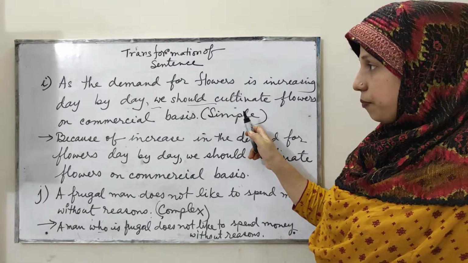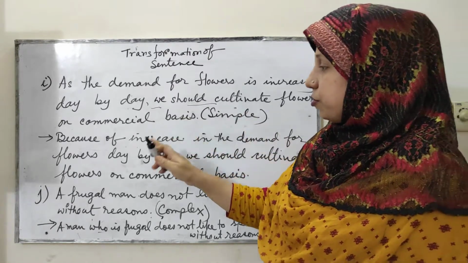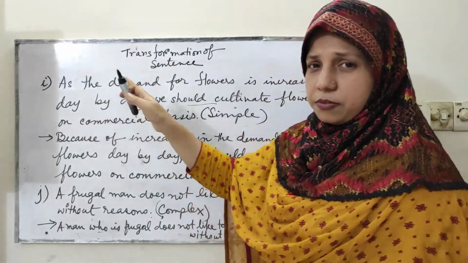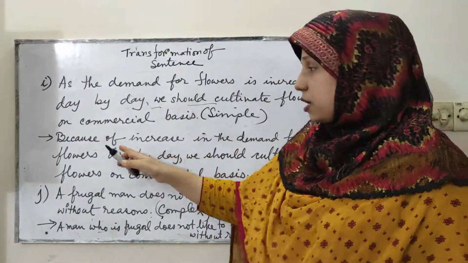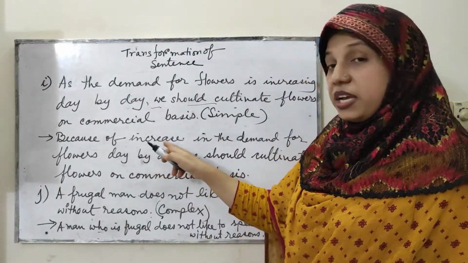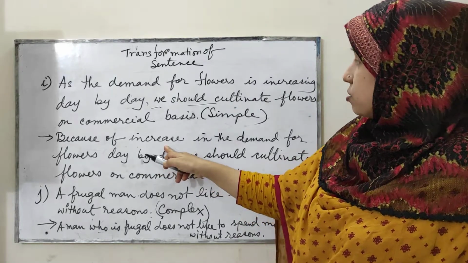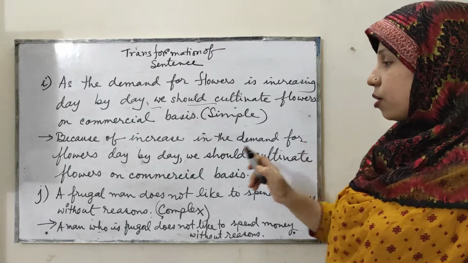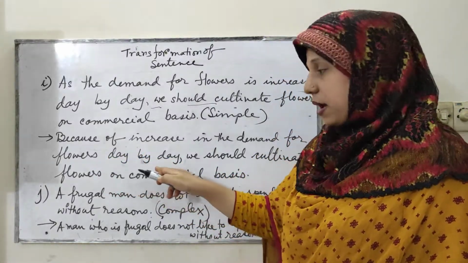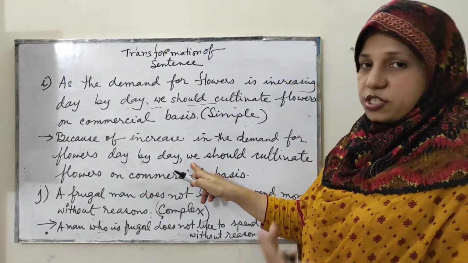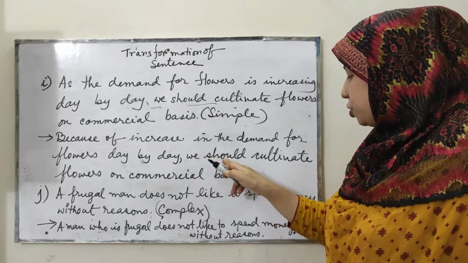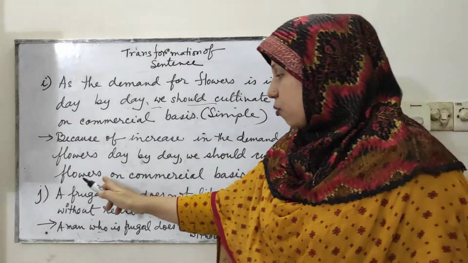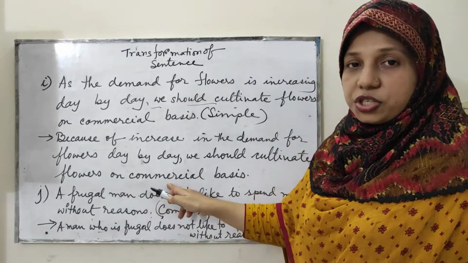Now how? As there is, it becomes the reason, so we can use because of increase in the demand for flowers day by day. Then the rest part of the sentence, we should cultivate flowers on commercial basis.